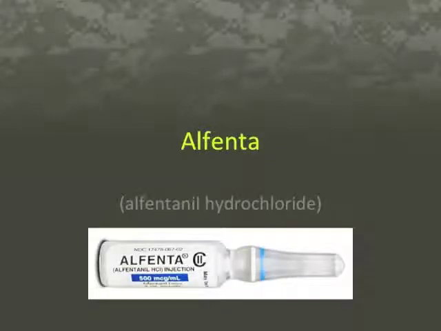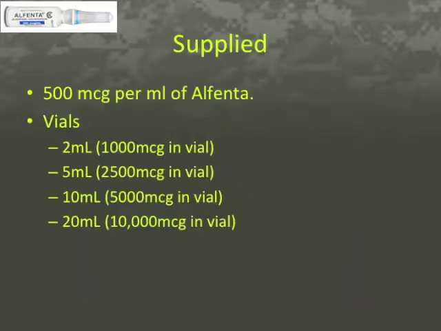The name of this opioid analgesic is Alfenta, or generically alfentanil hydrochloride. Alfenta is supplied in 2, 5, 10, or 20 milliliter vials, with each milliliter containing 500 micrograms of Alfenta.